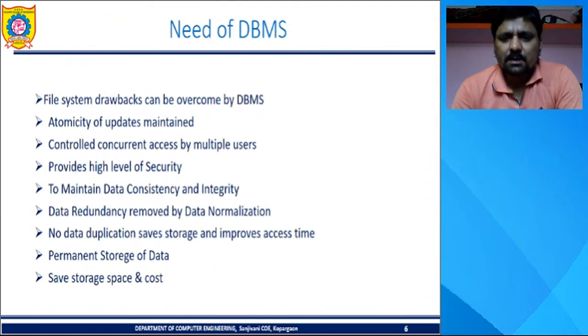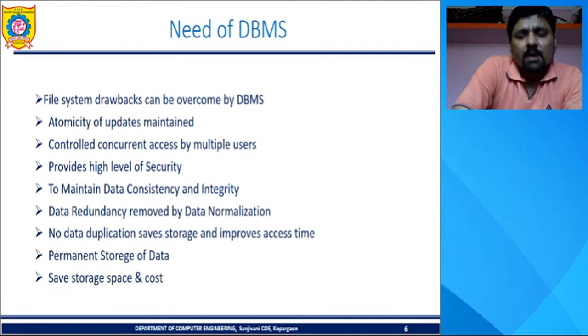Let us move towards the new point, need of DBMS. We have just covered the drawbacks of file systems. Those drawbacks will be overcome by using DBMS, and that was the need to use DBMS in place of the file system. Now let us see, why do we require DBMS?